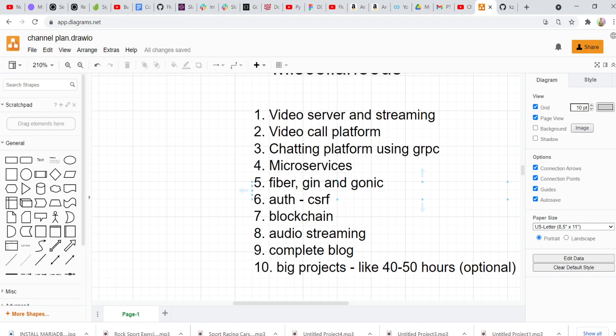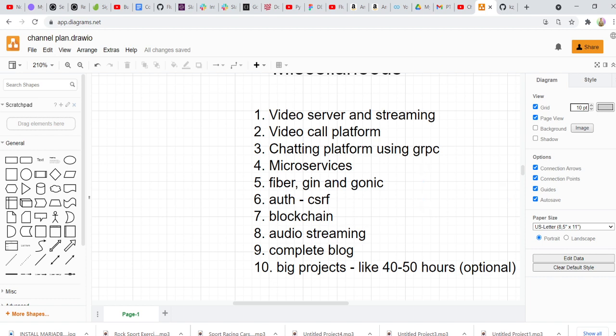We'll work with blockchain. So we'll do two projects in Golang for blockchain. One will be a small project and one will be a big project. So the small project, we'll just do a very small sample of what a blockchain looks like, a simple blockchain. But in the next project, we'll actually build a serious blockchain project, okay, from scratch. And then we'll have our audio streaming platform. We'll have a complete blog in the sense like with authentication and admin panel, all of this stuff.